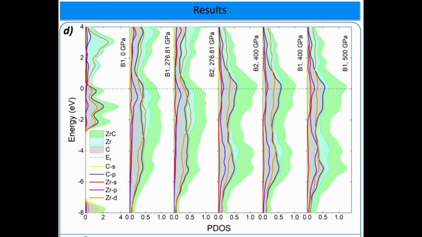A valence band gap is observed from minus 3.3 to minus 6.5 electron volts, but it disappears at PT1. After this pressure, the contributions of zirconium d orbitals and carbon p orbitals are very similar, but near the Fermi energy there is a greater contribution by carbon p orbitals.